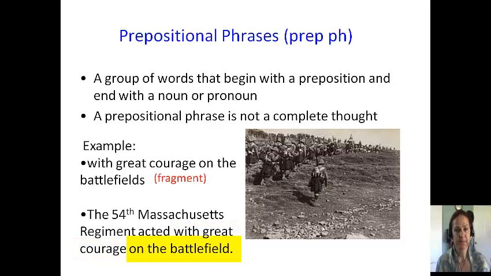My second prepositional phrase in this sentence is on the battlefield, on being my preposition, battlefield being the object of my preposition, and the being an article adjective modifying battlefield. Okay, so that's prepositional phrases: a group of words that begin with a preposition and end with a noun or a pronoun, which is called your object of your preposition.